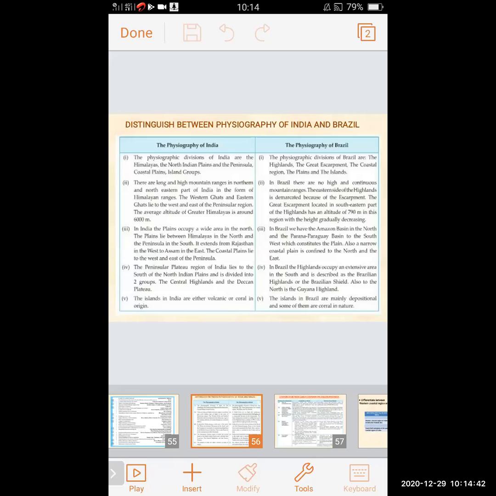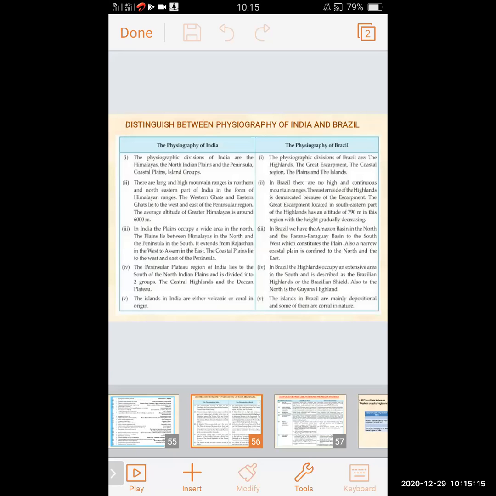So we have seen the difference between India and Brazil related to plains and the basin. Next, we will see the Peninsula Plateau region. In India, it lies to the south of the North Indian plains and is divided into two groups: the Central Highlands and the Deccan Plateau.